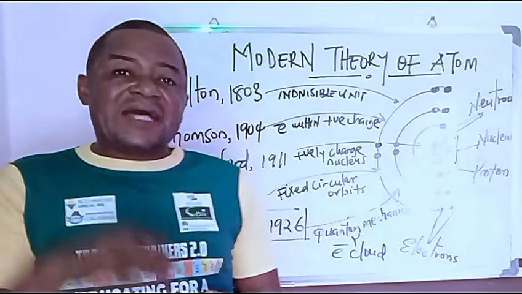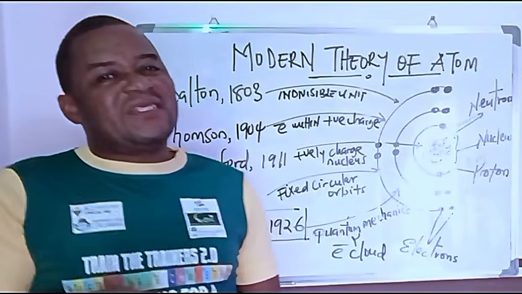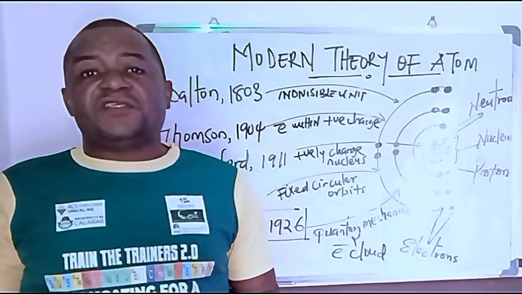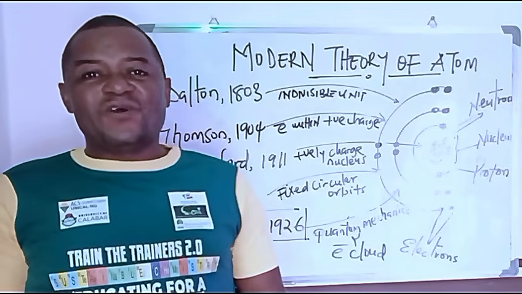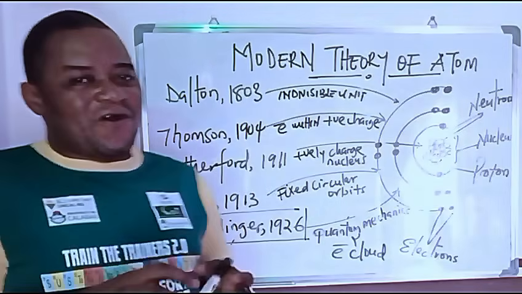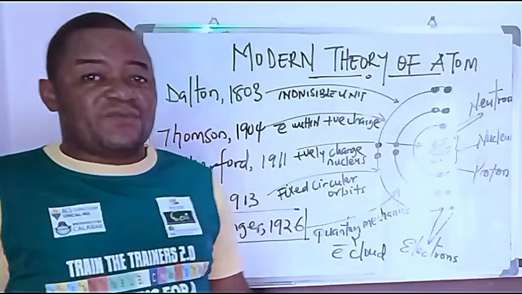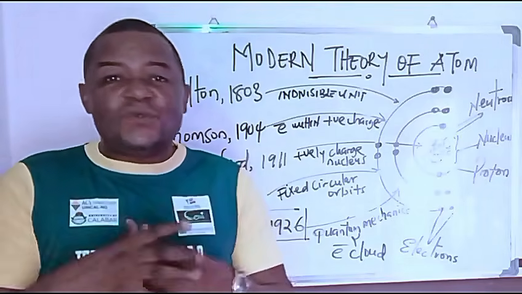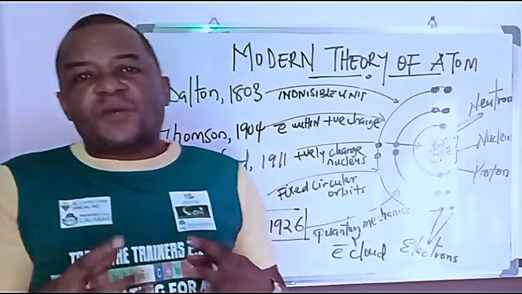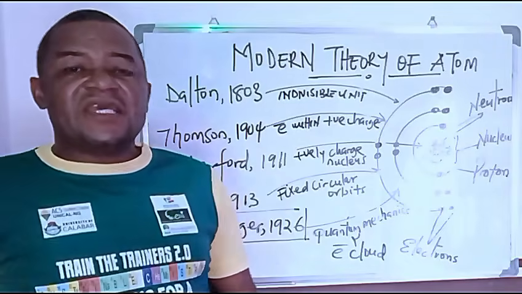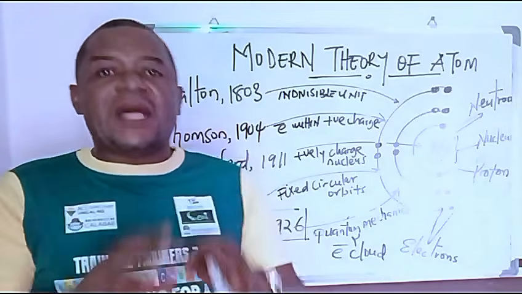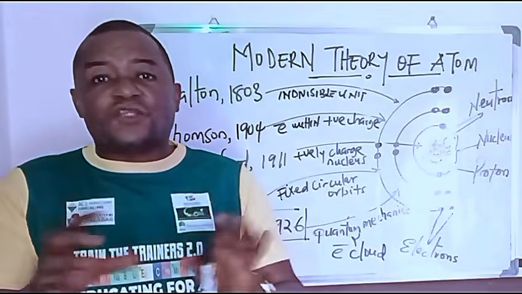I bet you the name atom was described as something indivisible. So since he picked particles of the same elements and put them together, fused them, and formed something he felt was indivisible, he called it an atom. And that was how the name atom came about.